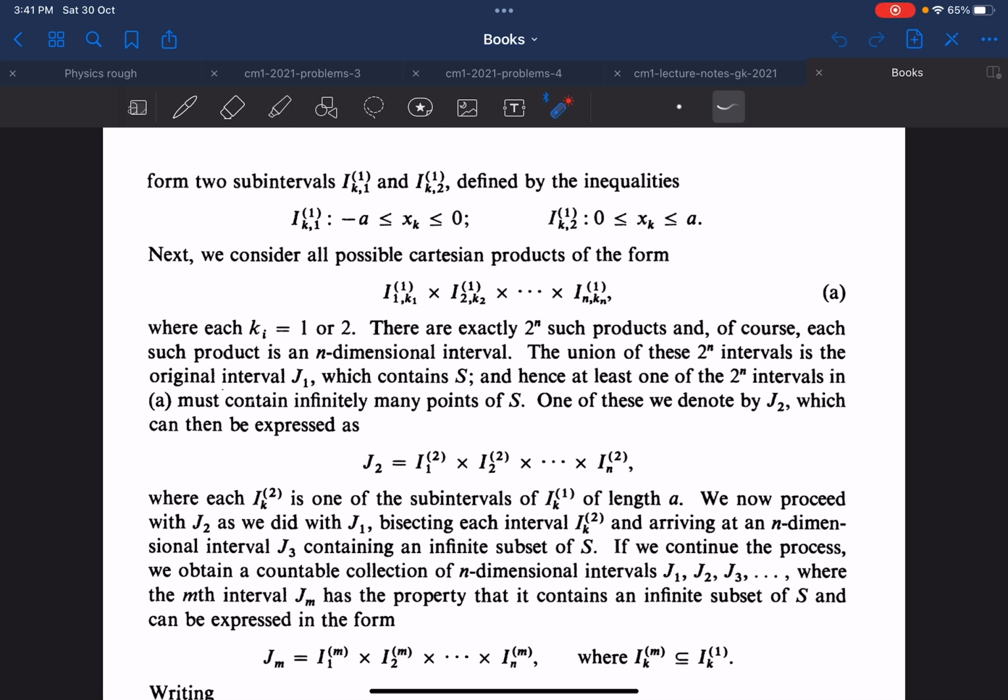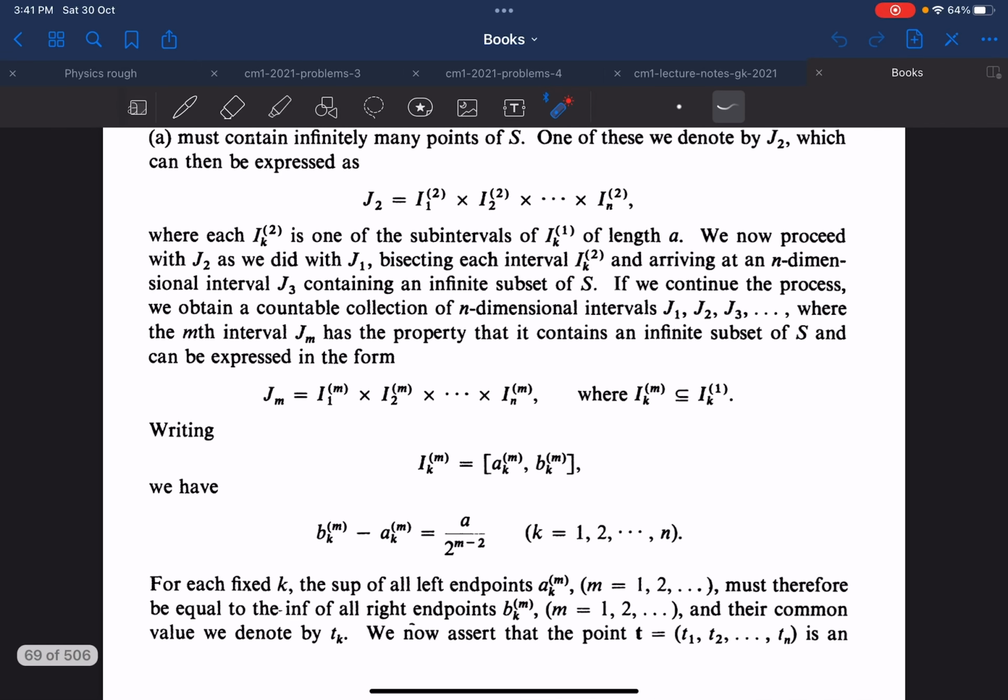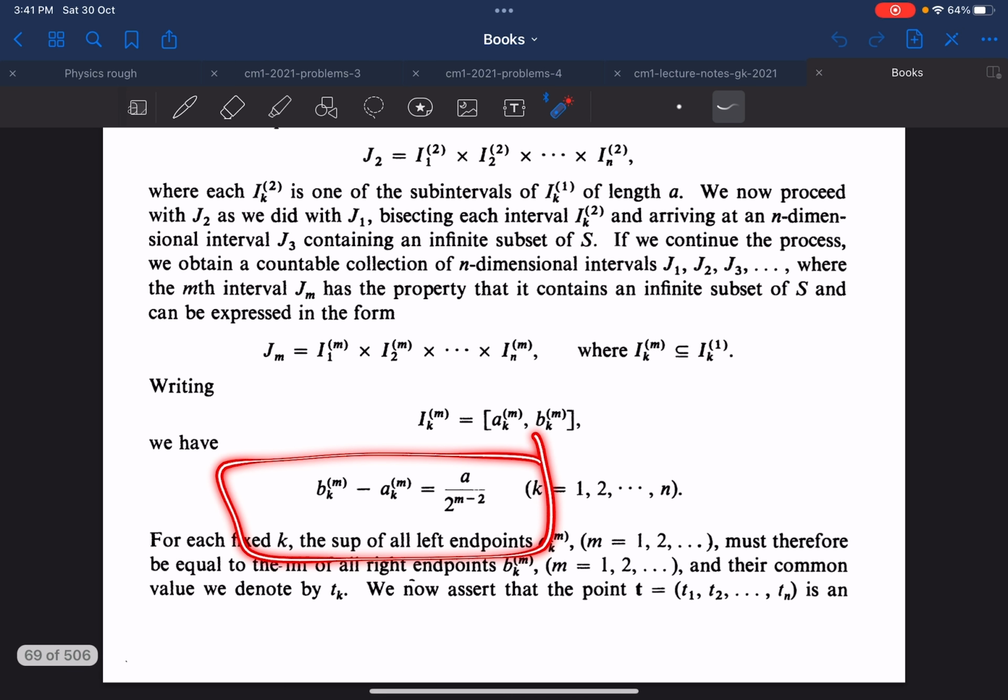You must be getting a sense of the approach we are dealing with. It is the same approach that we dealt with in R1, the specific case where n was 1, a single-dimensional real vector space. Now we are dealing with an n-dimensional real vector space. The overall process is similar, and moving along, we will again end up with these kinds of intervals. This just goes on and on, and you will observe that the length of the interval decreases exponentially.